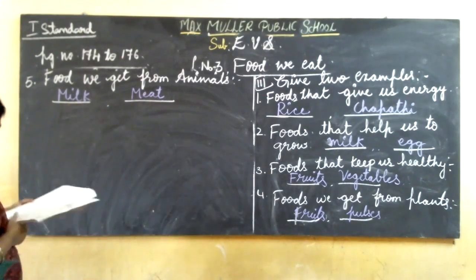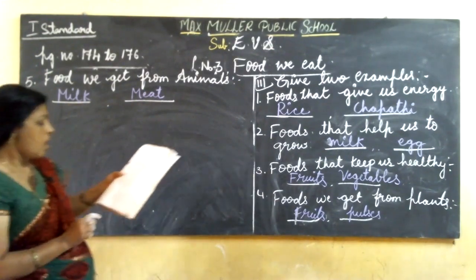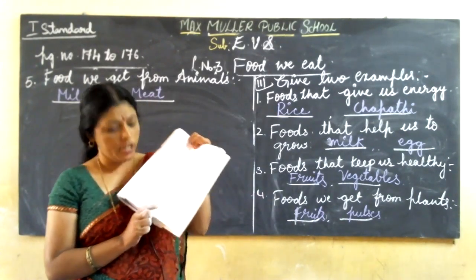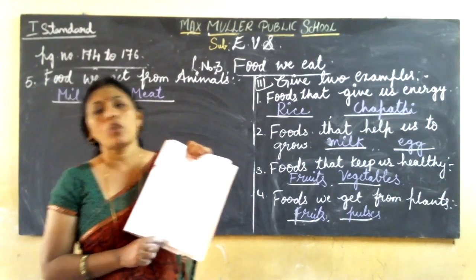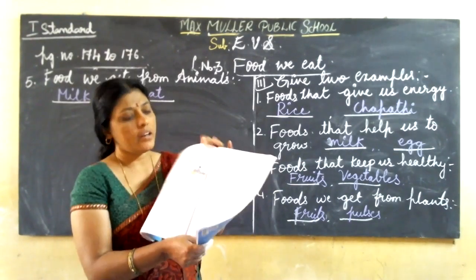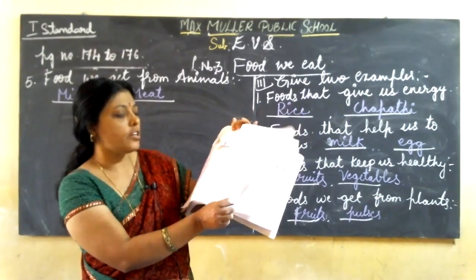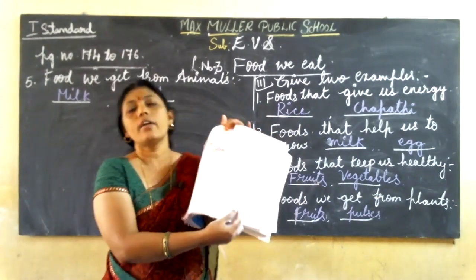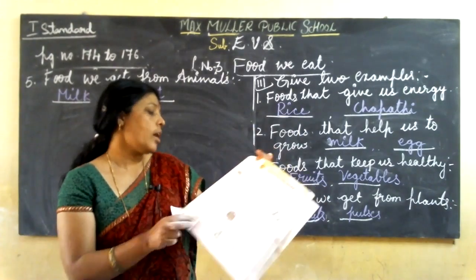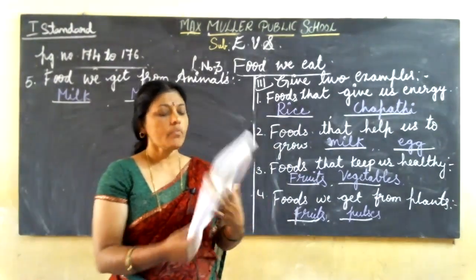You write only 2. Then come to the fourth main, answer the following. This main you need not write in the textbook. Okay, and we have given it in the PDF. That is, it is scanned and comes to your PDF. Isn't it, children? So you directly write in your classwork. Okay, then come to the next main.